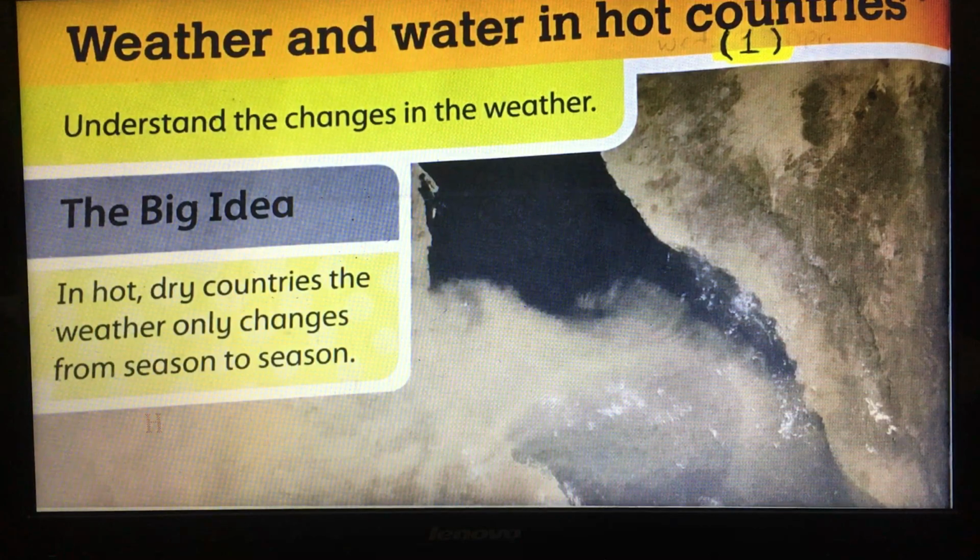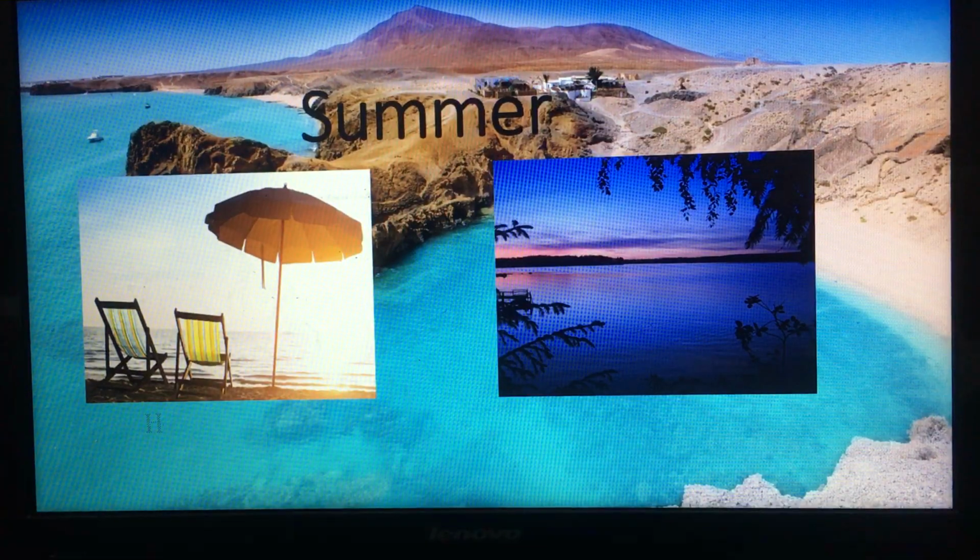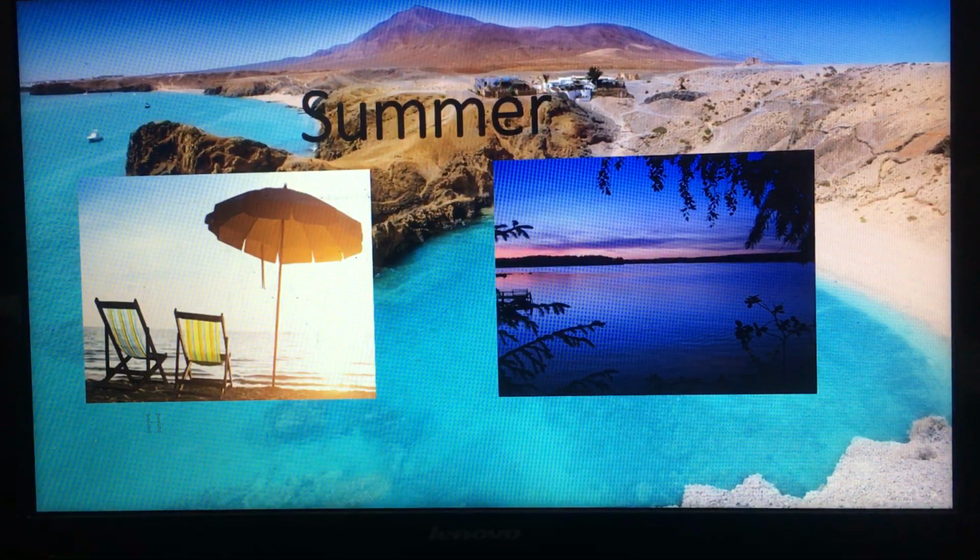For example, in summer, the temperature in the day is very high, so the weather is very hot. The temperature can be between 40 to 50 degrees Celsius in the day. But at night, it's warm. The temperature can be between 20 to 25 degrees Celsius. So this is the weather in summer in hot, dry countries.